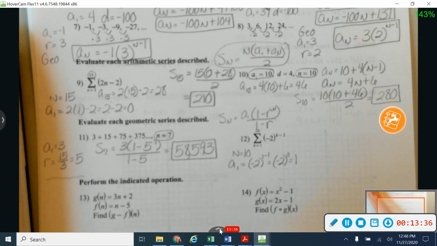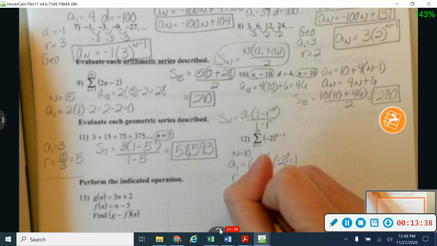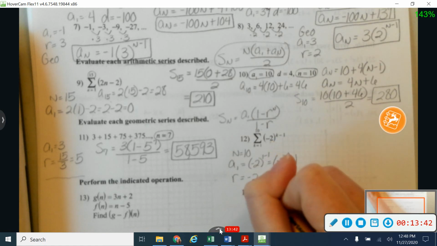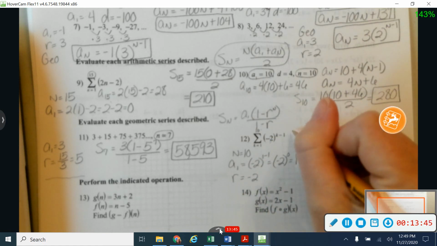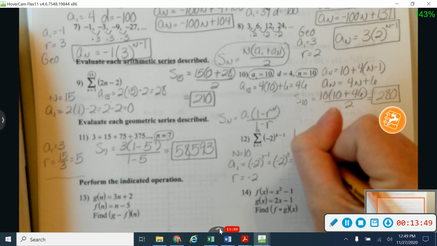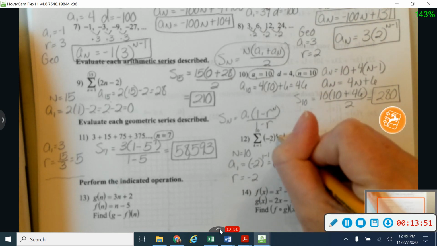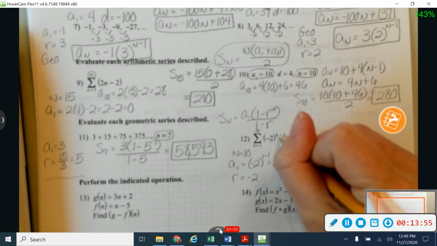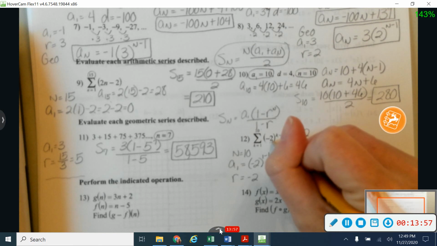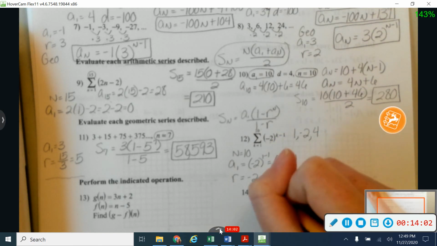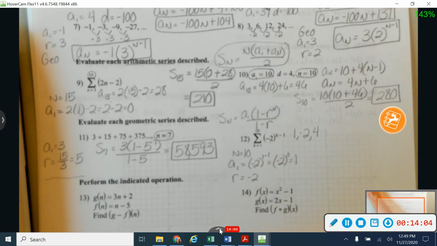Okay. The other thing I need on this is r, and I'd like to say that r is negative 2, that's inside there, but let's kind of check and see. I'm going to build out the sequence just a little bit. I already know a sub 1 is 1. A sub 2 would be negative 2 to the 2 minus 1, so that would be negative 2. And a sub 3 would be to the second power, so negative 2 to the second power would be 4. And it looks like my r value is negative 2.